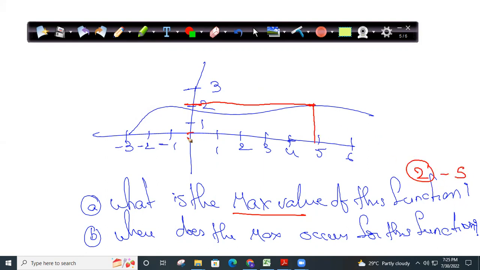People are telling me at 0. At 0, clearly it is less than 2. It is like 1.5, 1.6. How can you say at 0 the function has a maximum value here? Whenever I say maximum value, it is the output. And where does the maximum value occur? At 5. So 2 and 5 should be your answers.